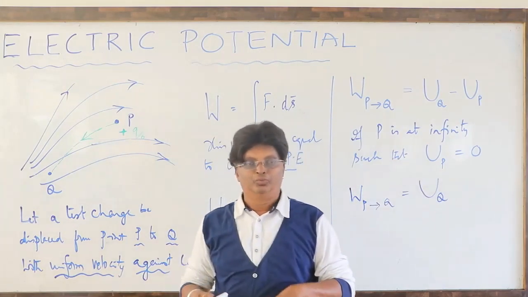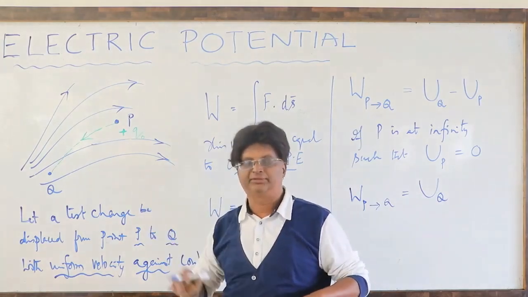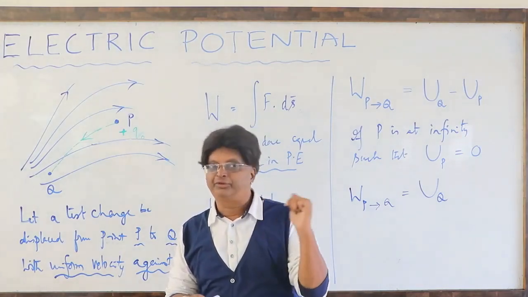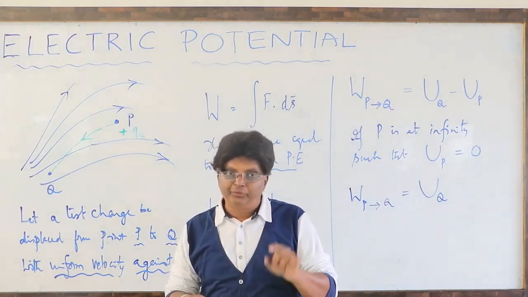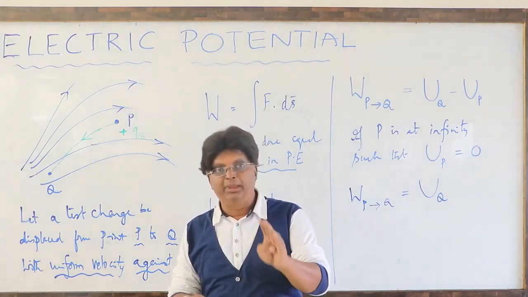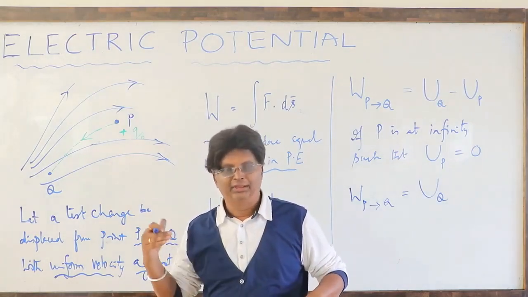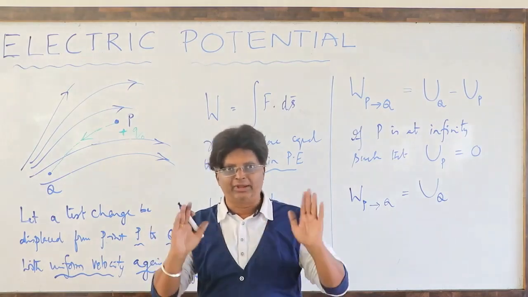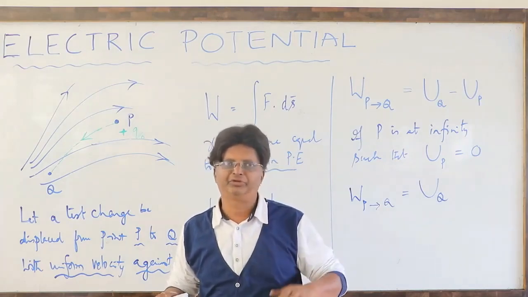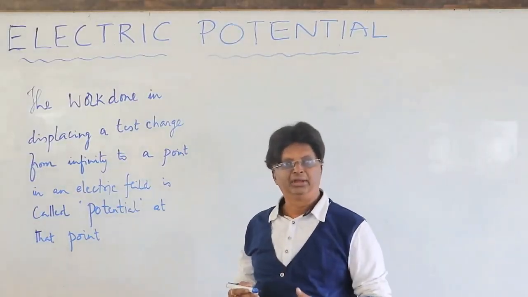Therefore, we see that the potential energy of a system at infinity is 0 due to the system of charges. And the second important point is that the potential energy we have referred to depends not only on the characteristic of the field but also on the charge. Therefore, we want to make that charge independent, and there comes our concept of electric potential. Let us see the definition. Now, this is all our introduction. Now I will define potential and do some small work based on our NCERT syllabus. So, this is how we define potential at a point.